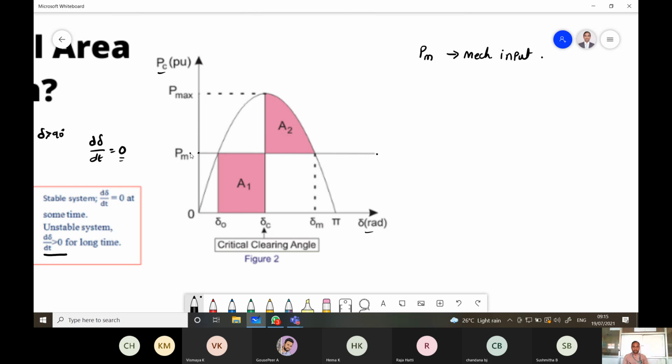This is the mechanical power input. This is the operating point A, where PM is equal to PE, the electrical power output.